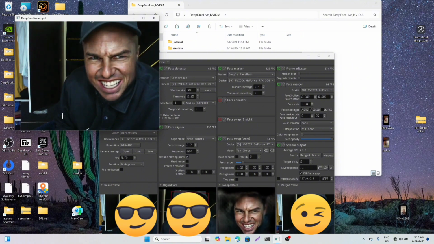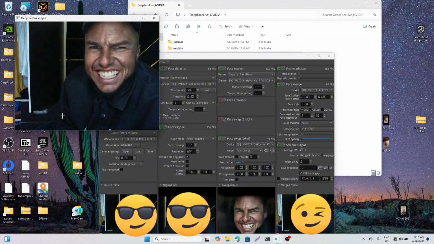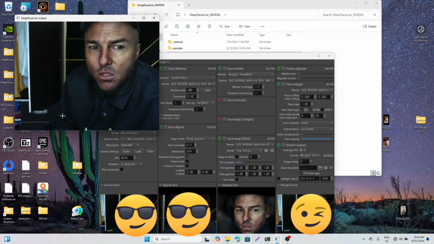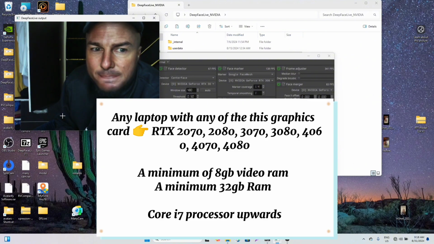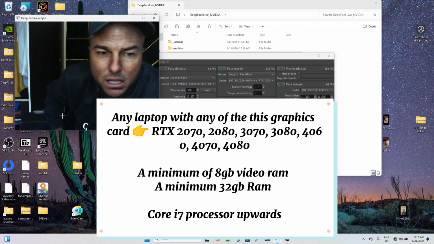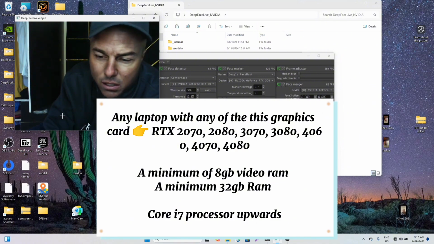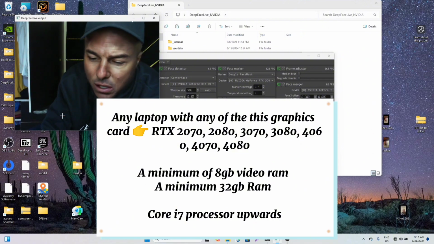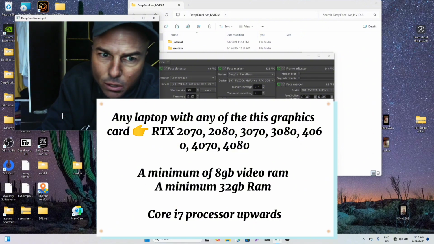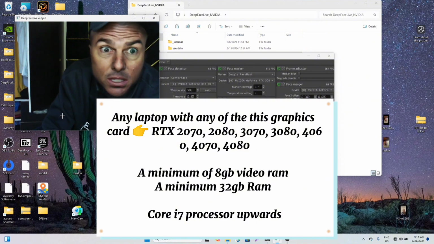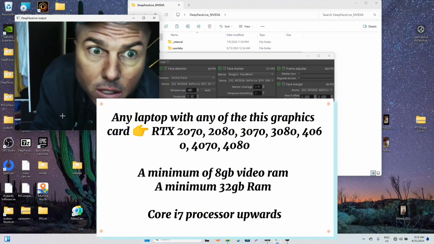Now, any laptop with any of these graphics cards can run this program successfully. Any laptop that has the RTX 2070, RTX 2080, RTX 3070, RTX 3080, RTX 4060, RTX 4070, and RTX 4080. I repeat, RTX 2070, 2080, 3070, 3080, 4060, 4070, and 4080.